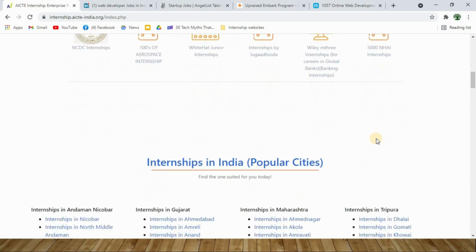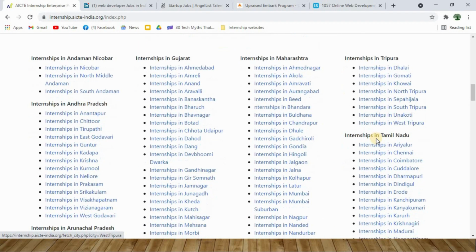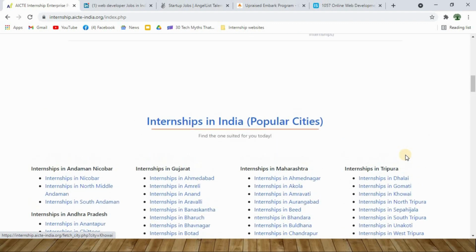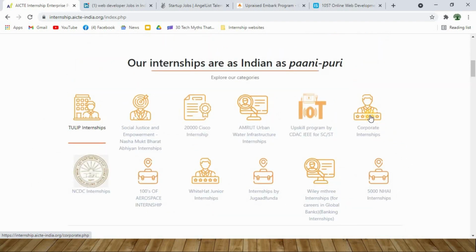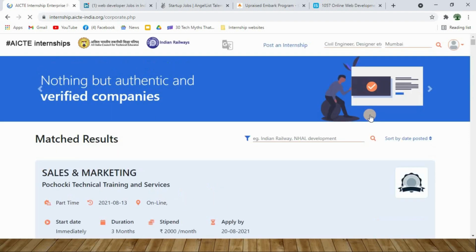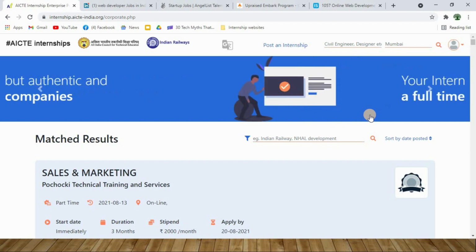Scrolling further, you can see the internships that are geographic specific, so you can find what internships are available in your place of living or your place of work. Now I will click on the corporate internships, and that will give me the total list of internships offered from the corporate sector in this portal.